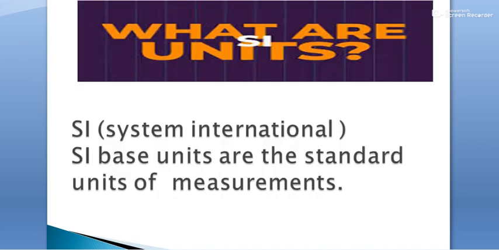What are SI units? For the fundamental quantities, SI units have been set. SI is the System International. SI base units are the standard unit sets for the fundamental quantities.